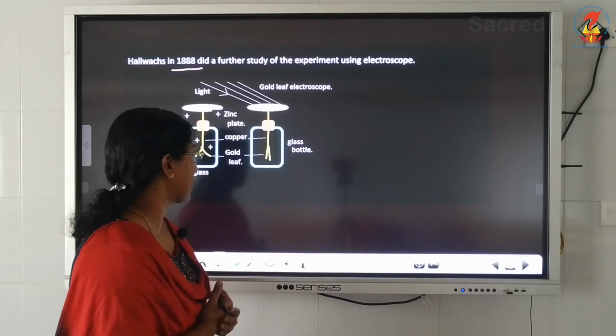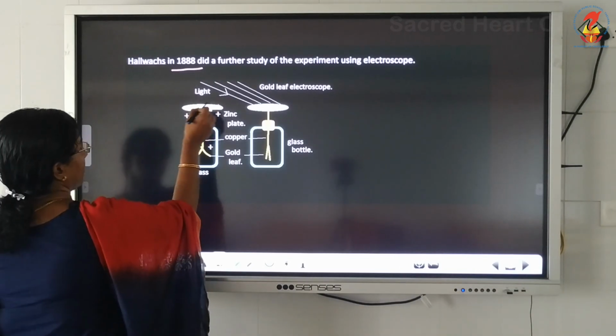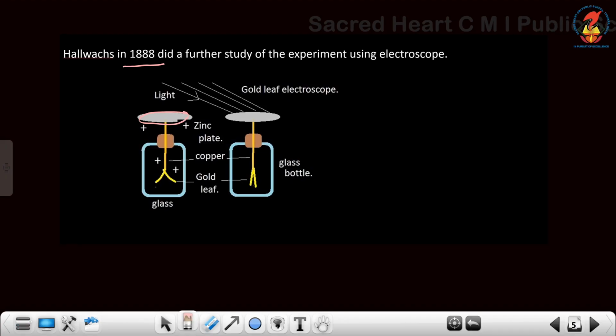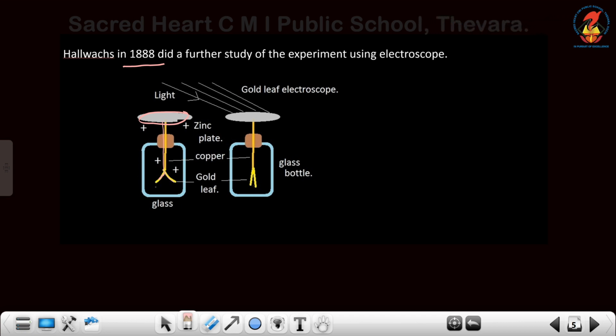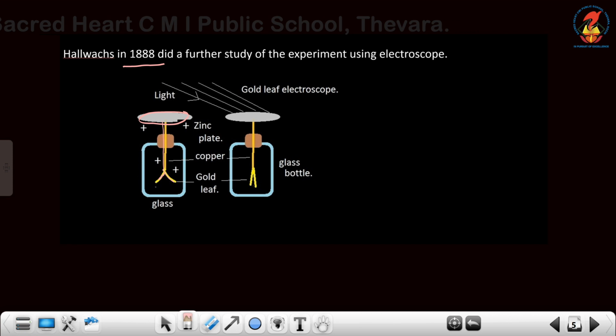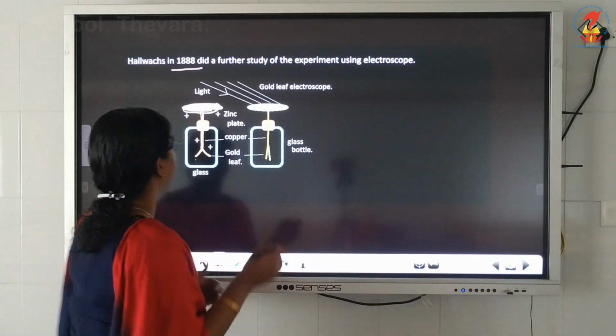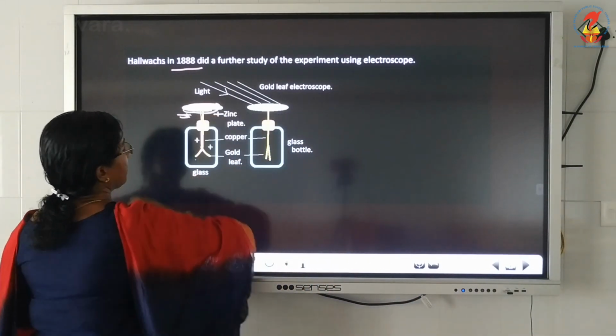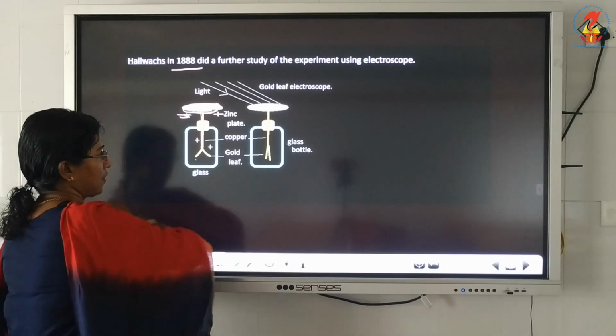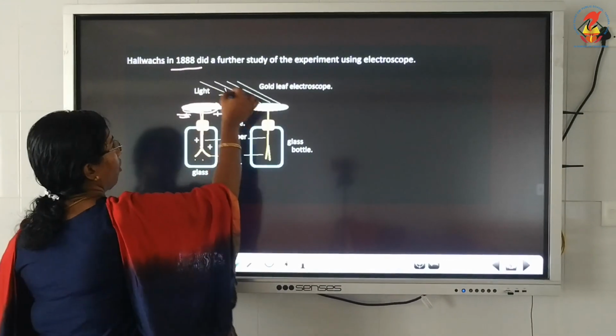For that, he connected a charged zinc plate to a gold leaf electroscope. And I hope all of you know what an electroscope is. It is a device used to detect the presence of charge. He did this experiment in different ways. First, he connected a negatively charged zinc plate to the electroscope and made light fall on it.